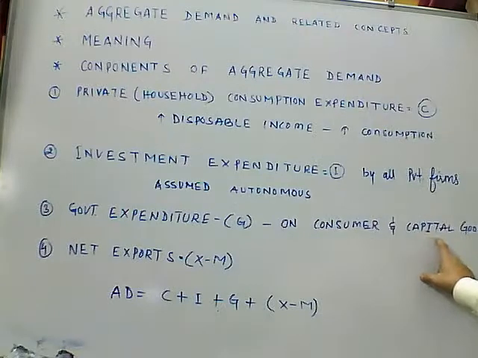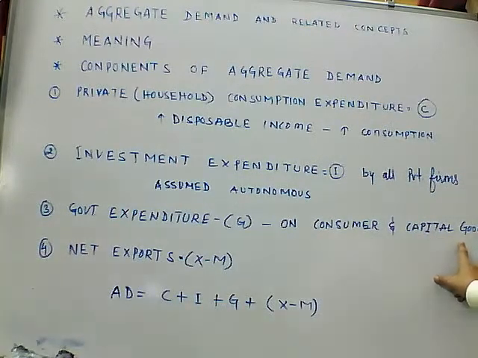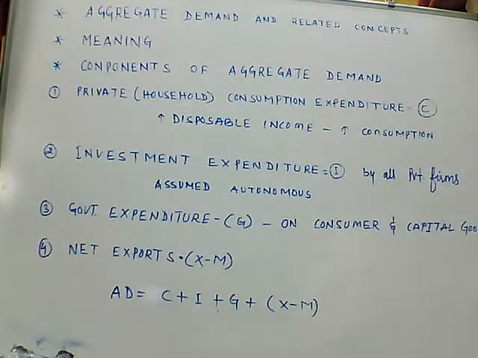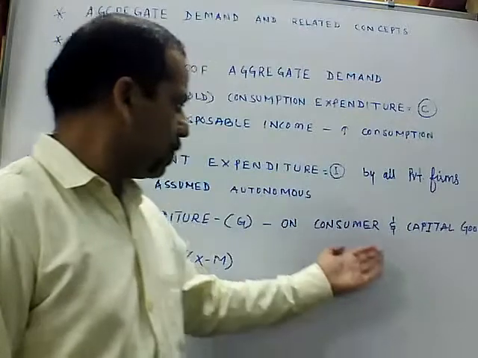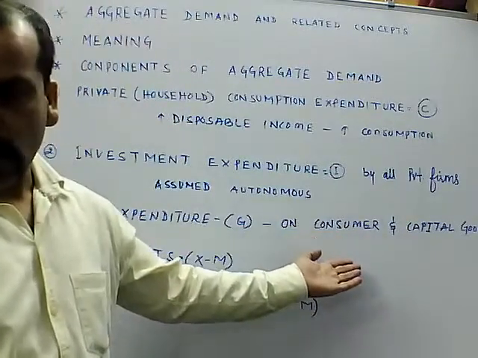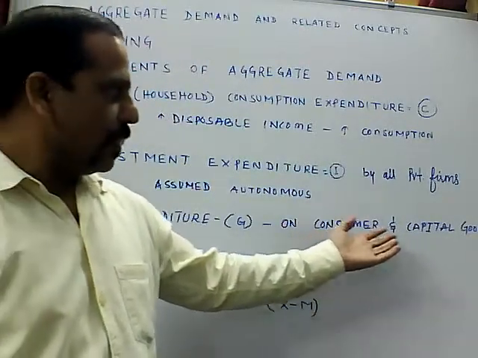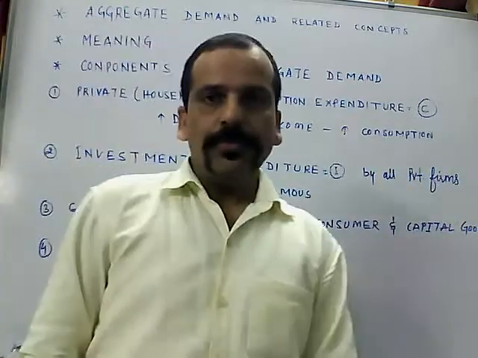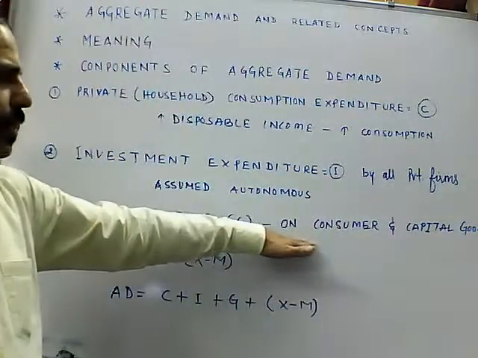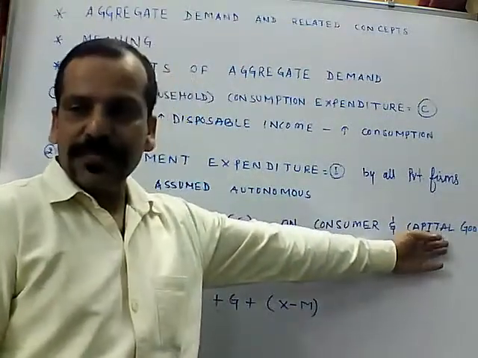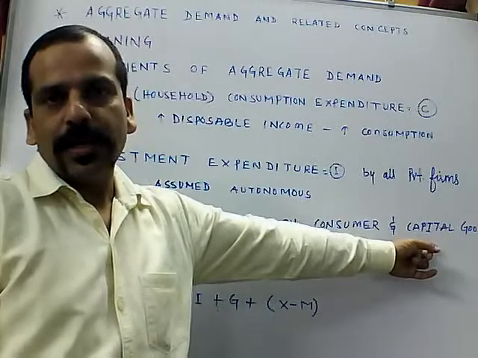The second part is concerned with capital goods. The government also does expenditure to construct railways, roads and power plants, hydro projects, bullet train. These are capital expenditure, called investment by the government.